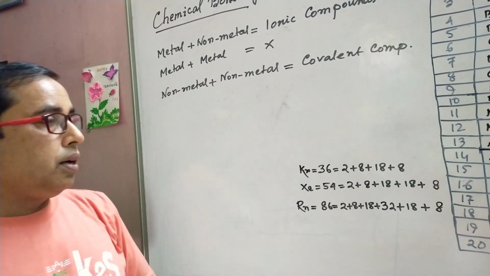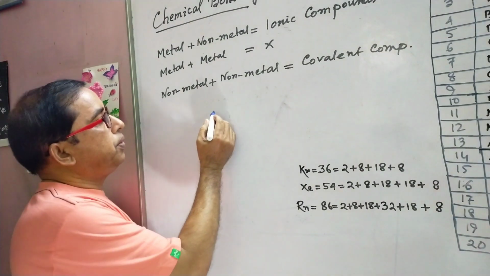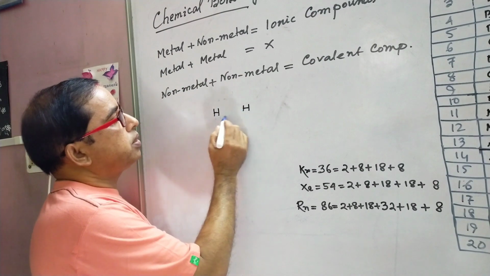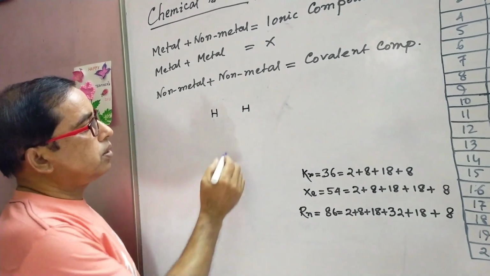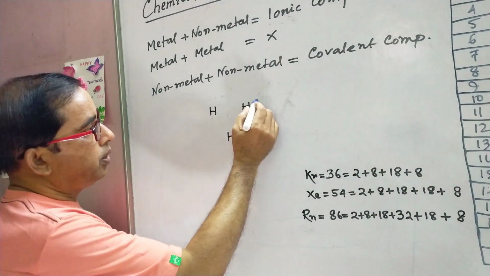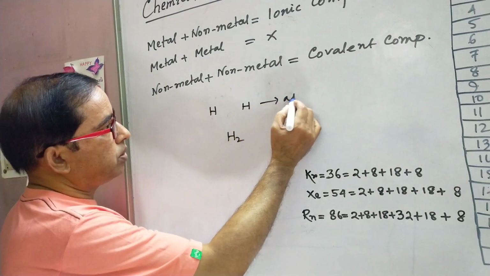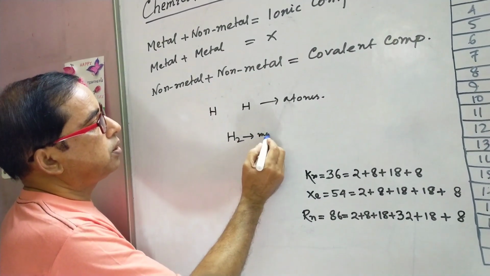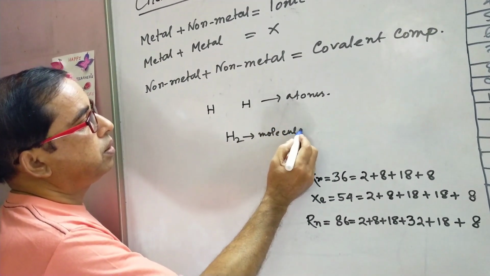Actually, most probably you know, if I write H and another H, these are atoms. But when I write H2, this is a molecule. These are called atoms, and this one is a molecule. Again, another example.